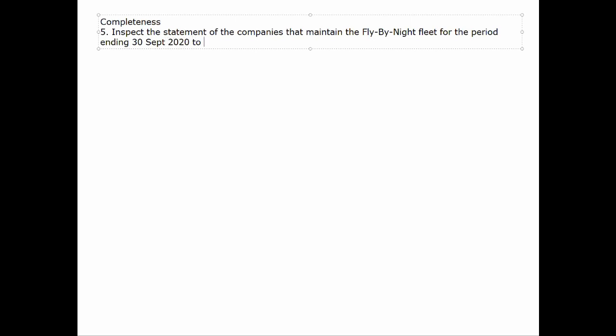Why have they changed? We'll inquire from management why they have changed and if there was a valid need to remove them from the financial statements. That's what we're trying to get at, to understand if there was a valid need to remove specific items from the financial statements.